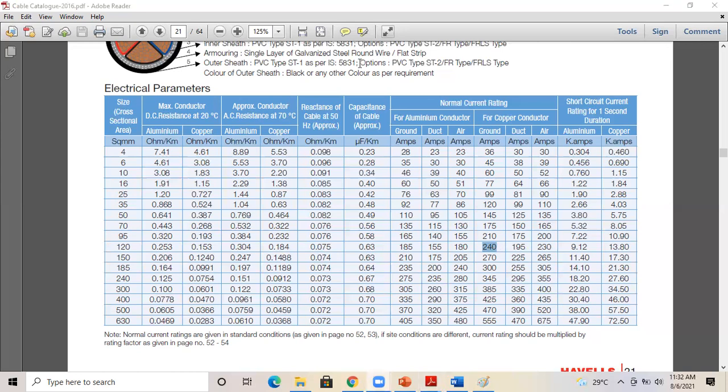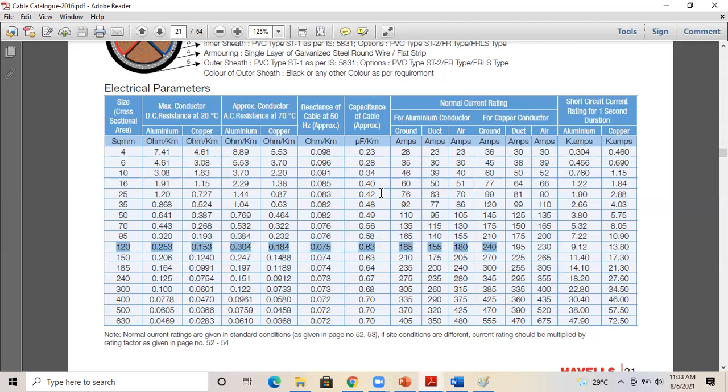Aluminum 185, 185, one minute. Aluminum 185, correct. What about copper? Yes, copper 120 mm square. Copper is 120 mm square. Yes, correct.